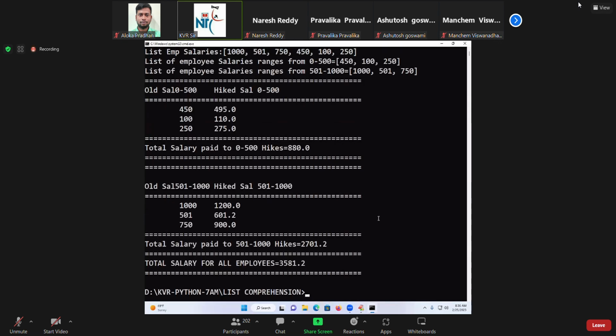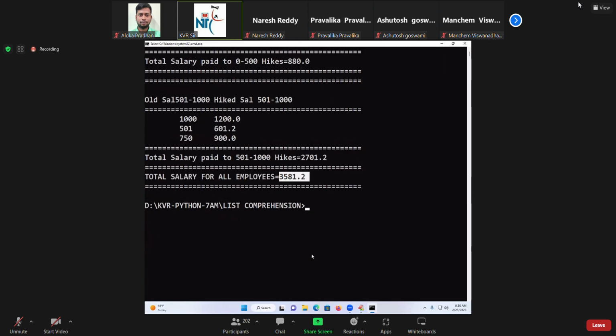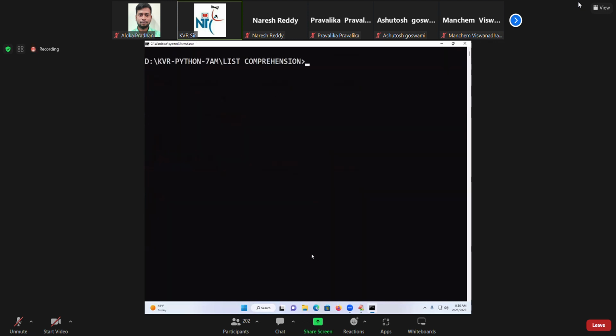See that total salary of this 880 and then 27, this one. Answer is this one. Finished. Are you able to follow? So like that you need to take it. Suppose you want to take only 1000 and then 500, and then 2, 3, 4, 5 minus 500 and minus 1000 and 0 and then 3, 4, 5, 6.